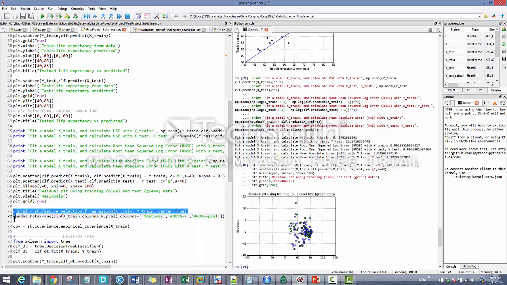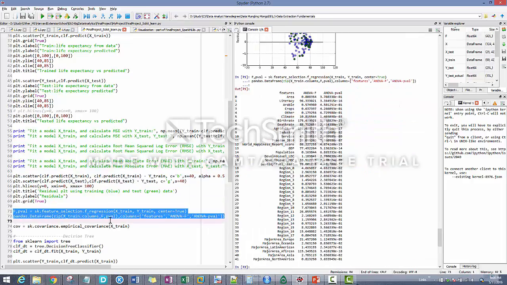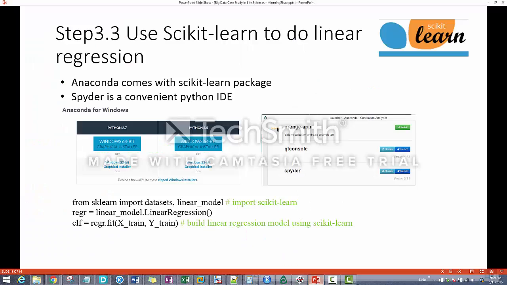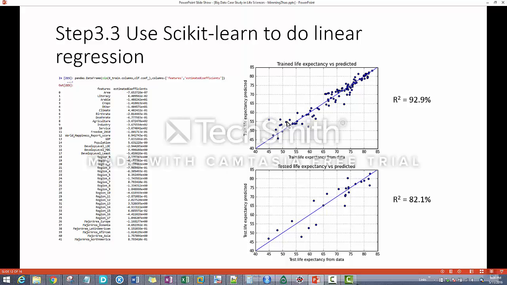A very interesting thing is the scikit-learn toolkit provides us an ANOVA table for F-score and p-value. This basically tells which parameters or factors are most significant statistically to determine the Y, or the life expectancy. We can use this to study which ones are the most interesting factors. And if we go back to the point, as I already mentioned, this is the R-square. We're gonna go to the next slide.